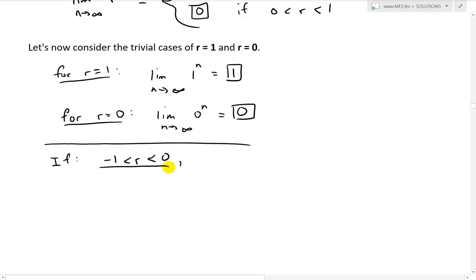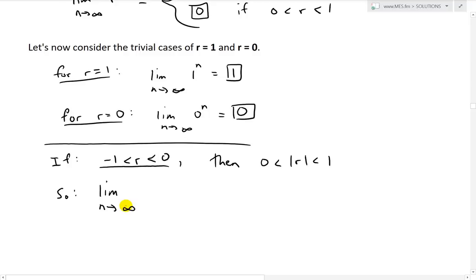So if we have this case, then recall again that this just means that the absolute value is greater than 0 and less than 1. So that's just absolute value. So we could just apply theorem 2. So thus limit as n approaches infinity.